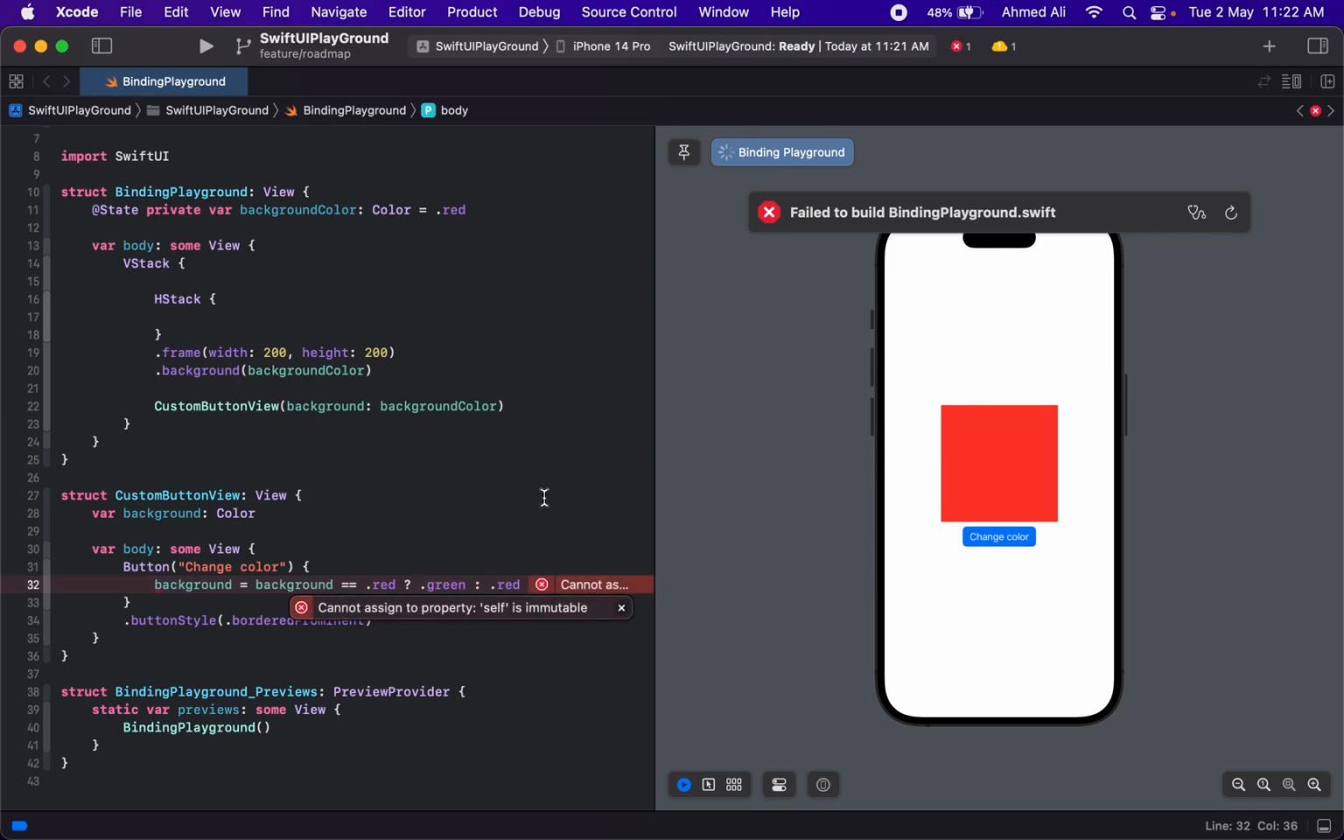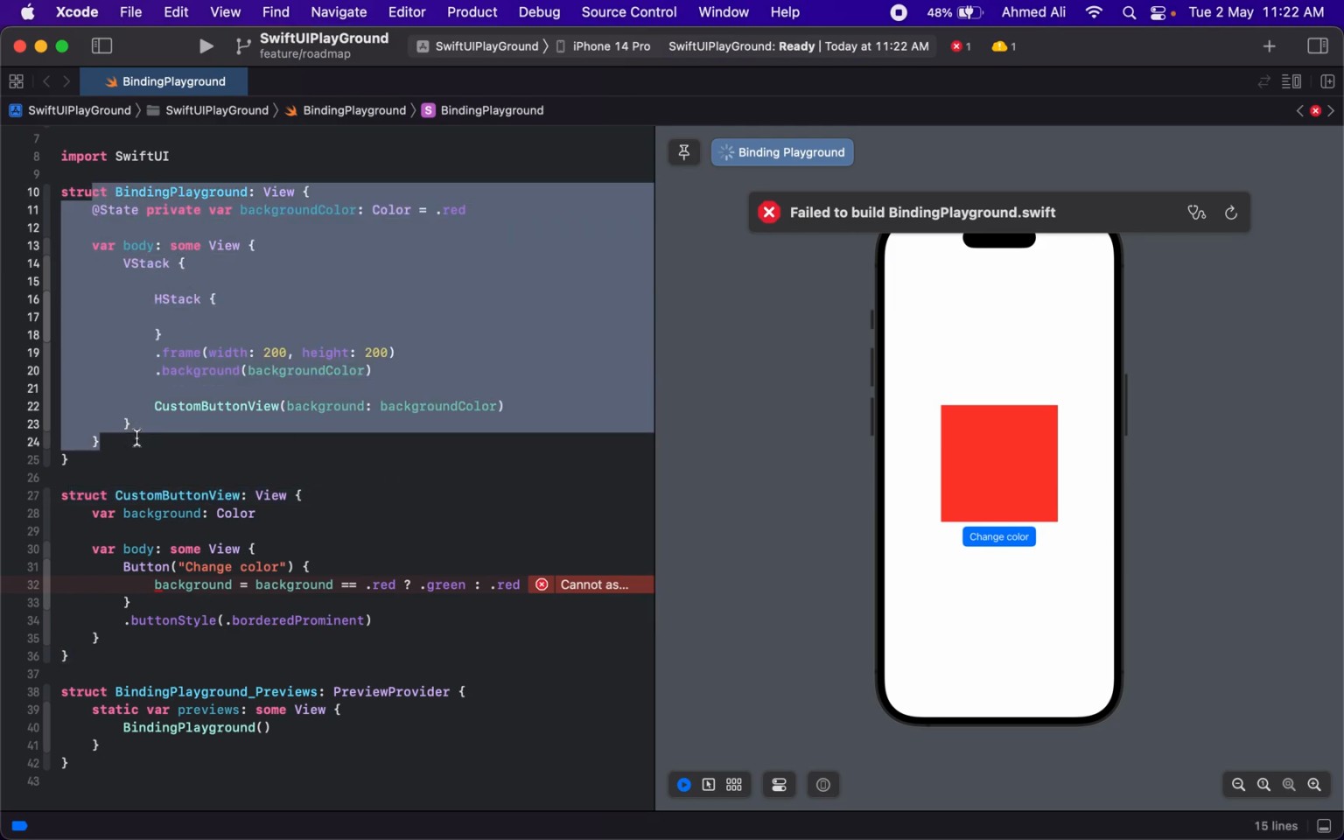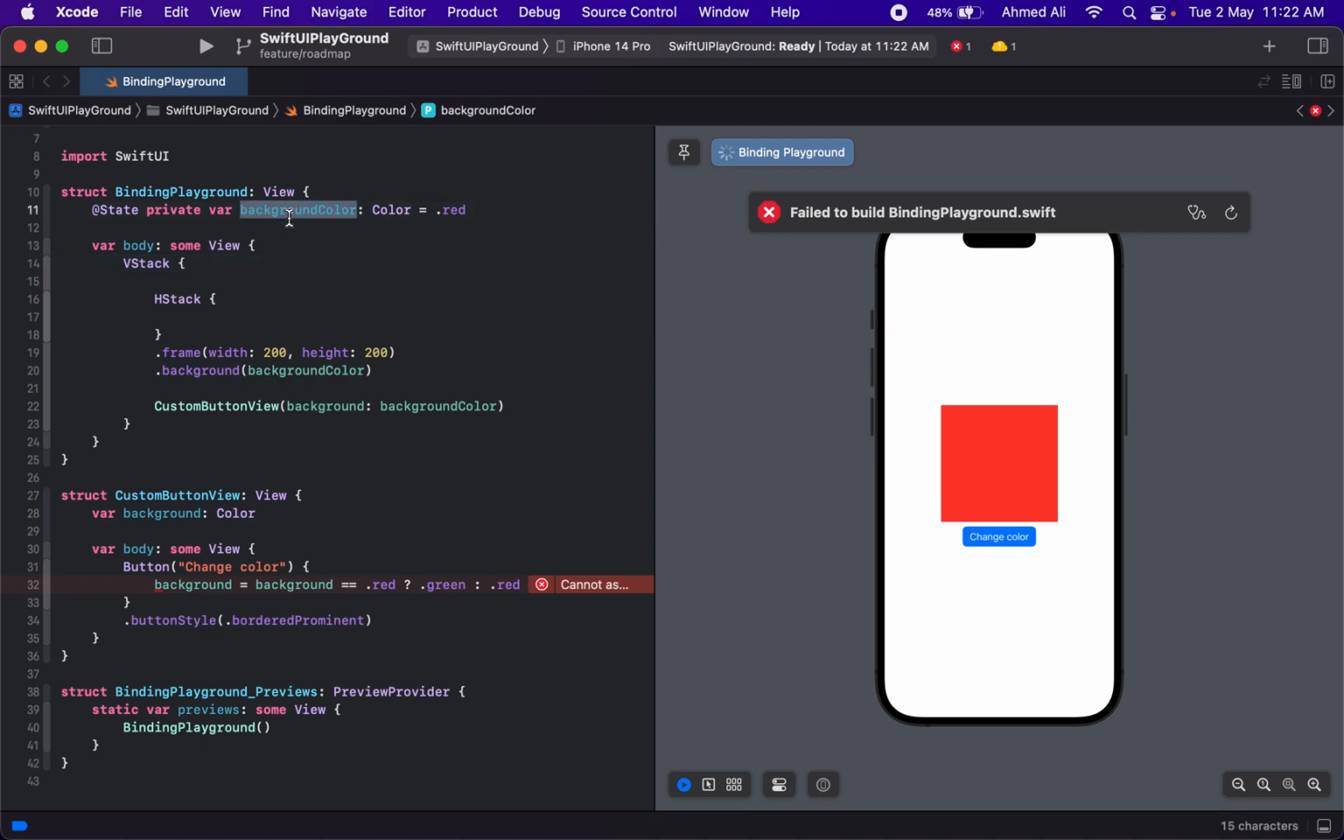Now we should have the actual error that says that this struct is immutable. We already know from the previous video that we cannot change values in a struct because they are not mutable. Our only option is to mark this as a state, because state then allows the struct to change. But we do not want this view to have the ownership, because the parent view should have it, as it already has. So what we want is for this to be marked as binding.